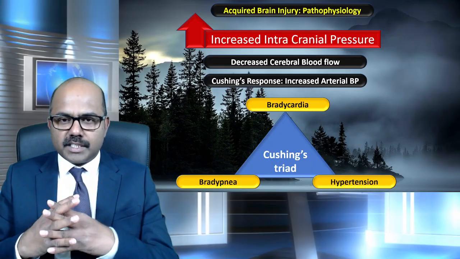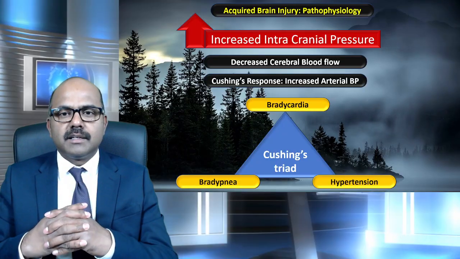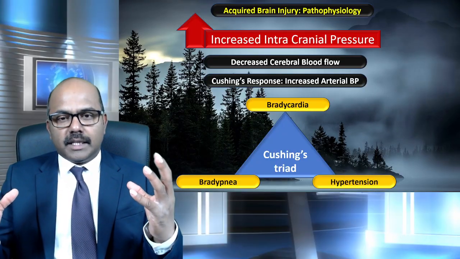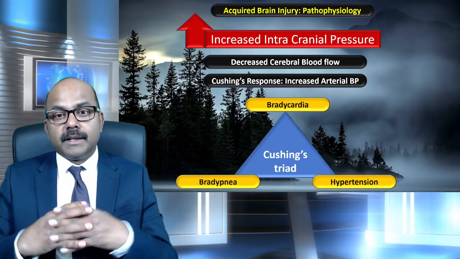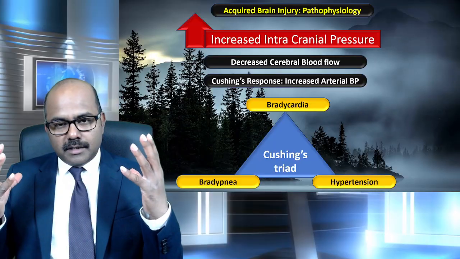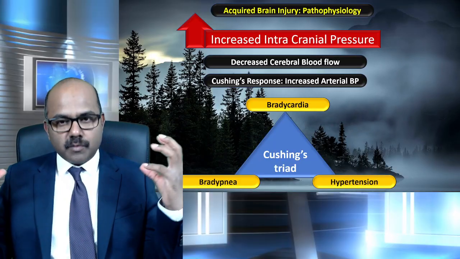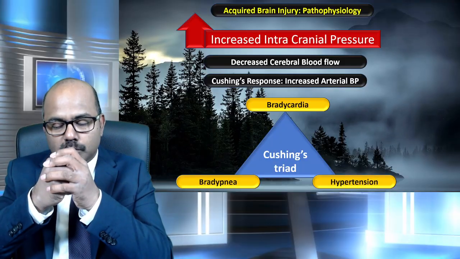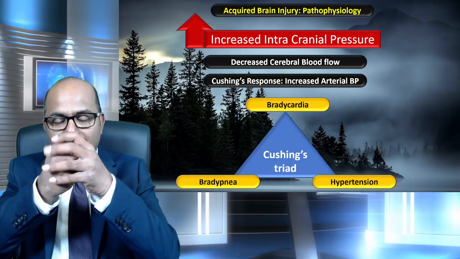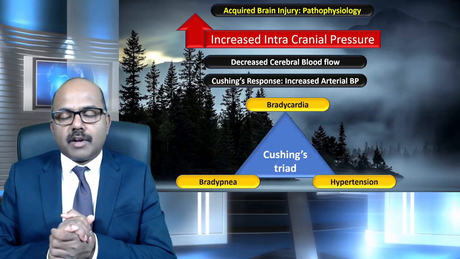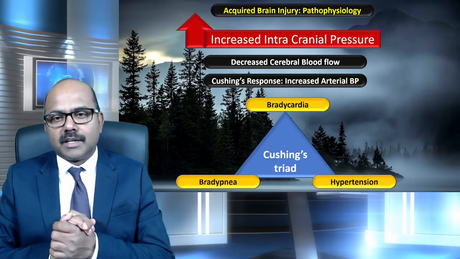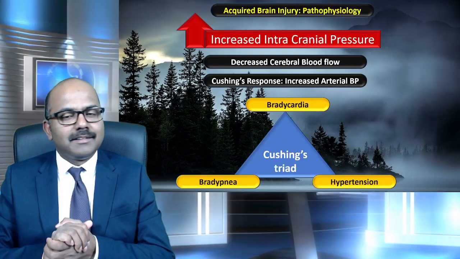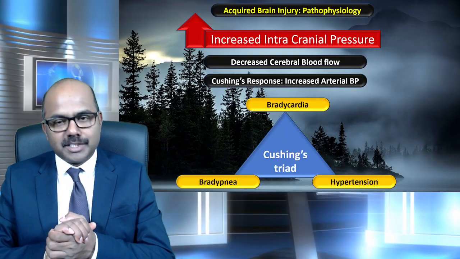Once all the compensatory measures fail, the pressure will be too much and the skull cannot contain it. At that stage, the brain tissues will push down the spinal cord and brain stem through the foramen magnum. So the brain stem will herniate through the foramen magnum, and that is called coning or brainstem herniation. That's the last thing, and nobody can save that patient anymore.